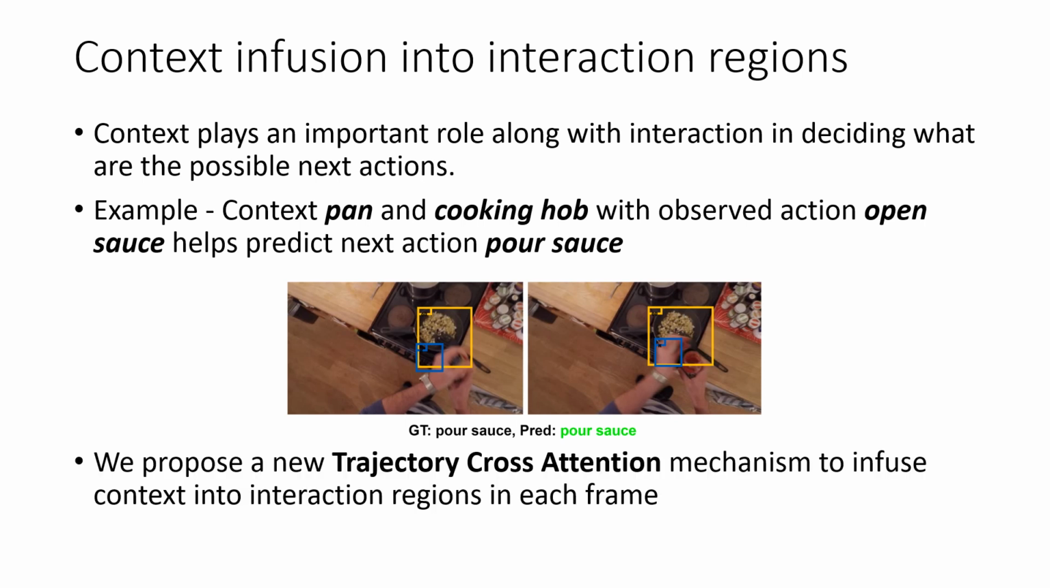Hence, we need to infuse the context into the interaction regions as well. For this, we propose a new trajectory cross-attention mechanism to infuse the interaction regions with the context in each frame.